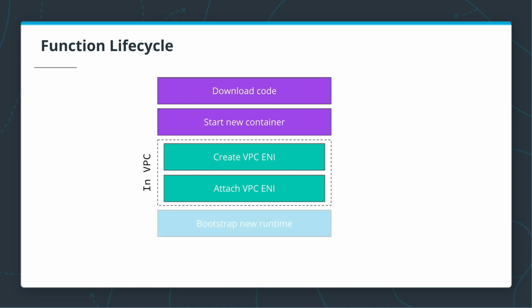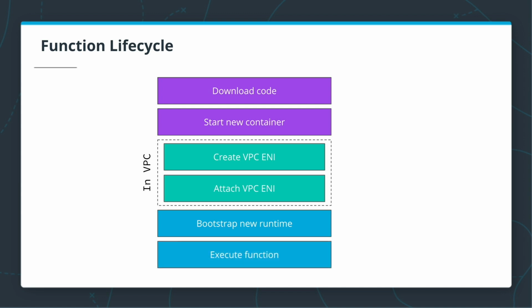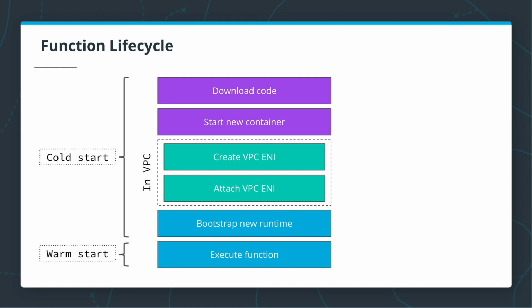When this step is passed, then AWS Lambda needs to bootstrap a new runtime environment, and only then it can execute our function. Well, the first 5 steps together are called cold start. And the last step, or execution of our function, is a warm start. This will happen if an instance of our function already exists and it can be reused. So in this case, AWS will only execute our function and it will skip the previous 5 steps.